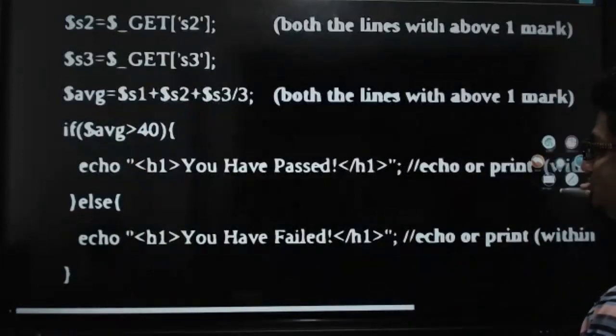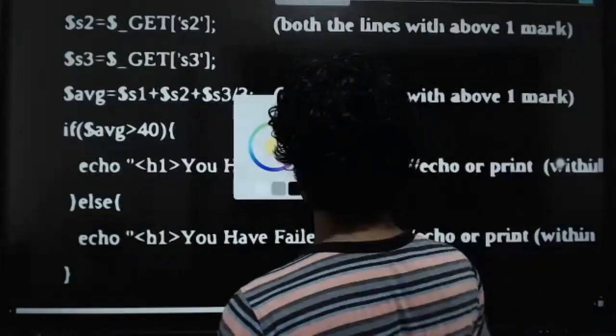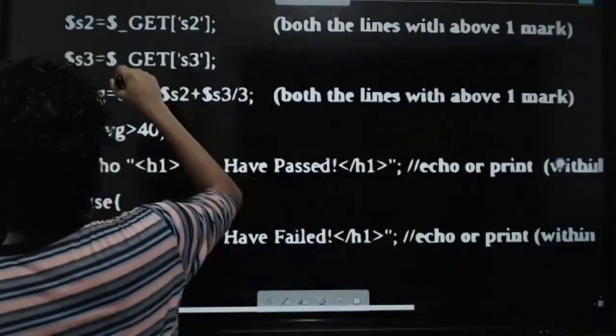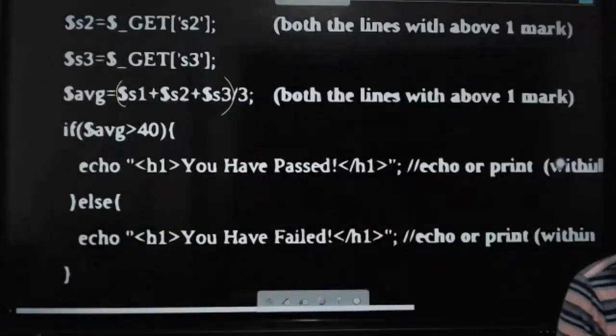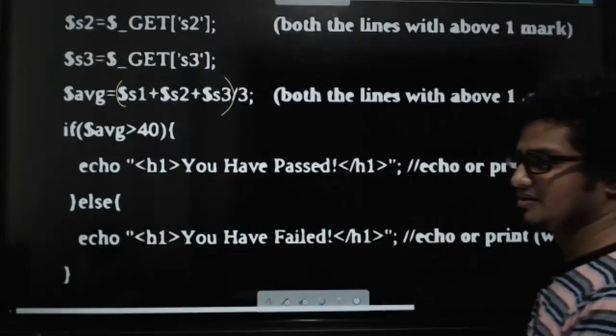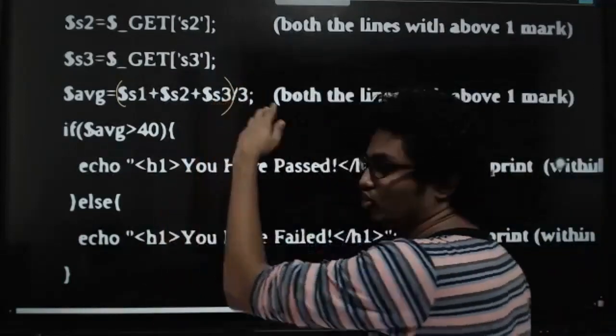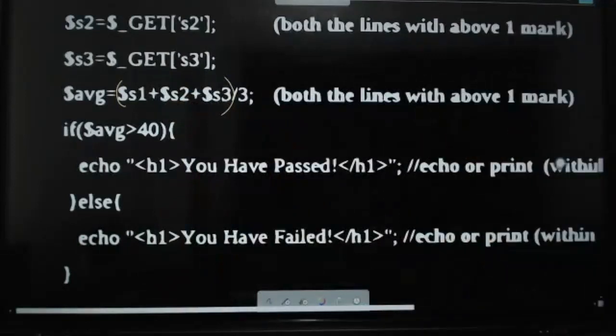I'm pretty sure definitely the marking is done properly, but please make it in the marking scheme. This must be within brackets. Can you all see the brackets in your marking scheme? No, right? So please edit. It's a must. Before divide by 3, it's a must to have.